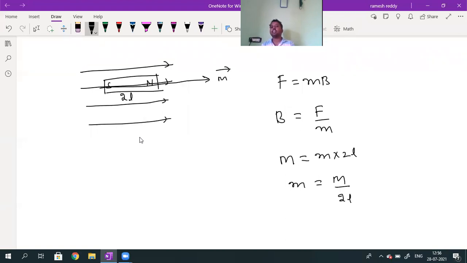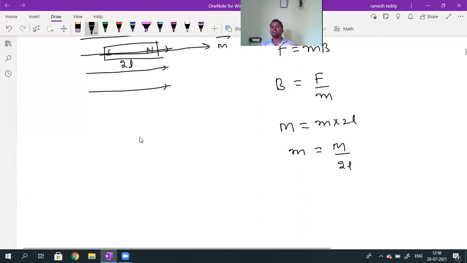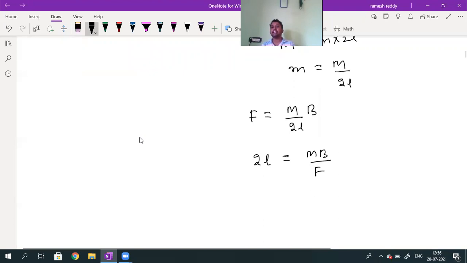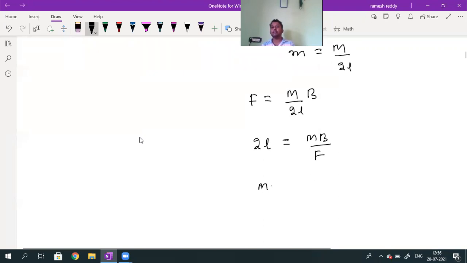When small m is capital M divided by 2l, the force acting on each pole can be written as capital M divided by 2l into B. Now I want to calculate the 2l value, which is capital M into B divided by F. What is 2l? 2l is the magnetic length, the distance between the two poles, which is given by M into B divided by F.